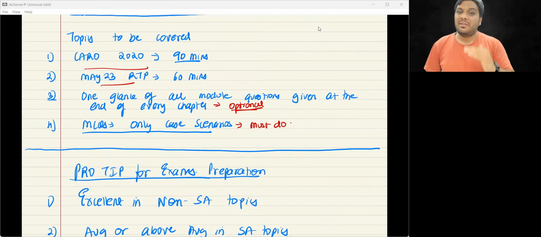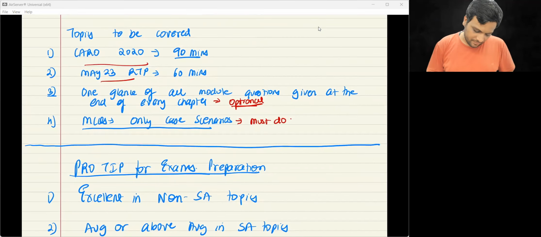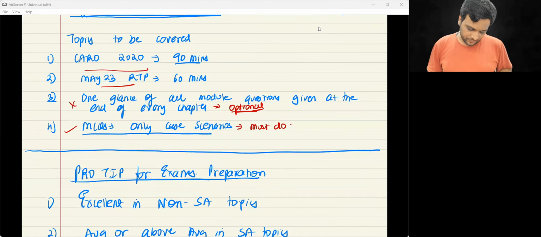However, if the time is not there, then do one thing, leave this aside. Then you can just go with the MCQs. Okay. MCQs only case scenarios. अब आप ये पूरे टॉपिक्स में सब जगह पे एफिशिएंसी कैसे ला सकते हैं?